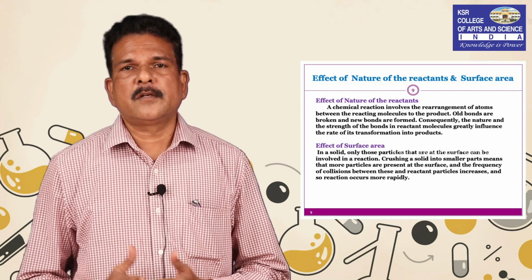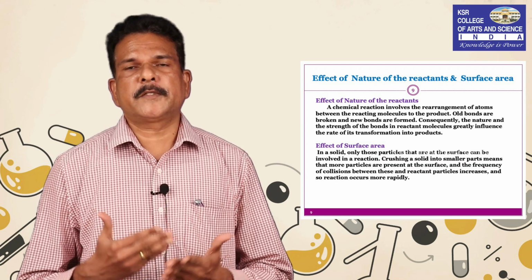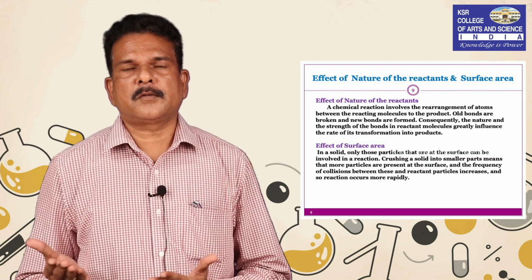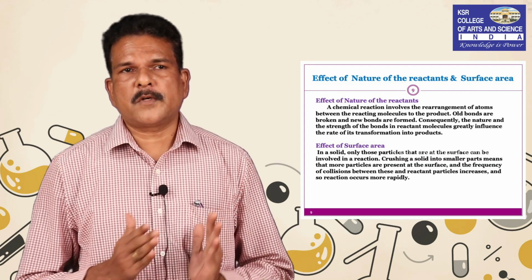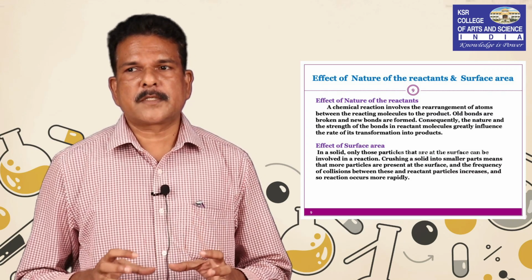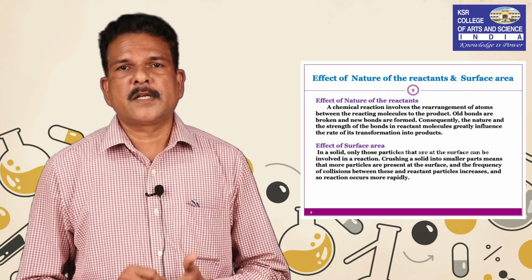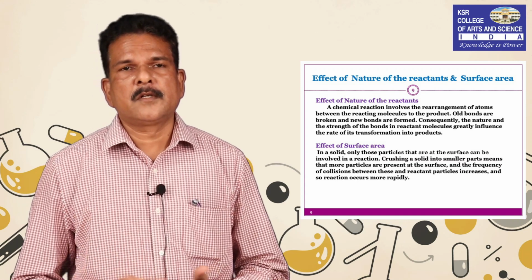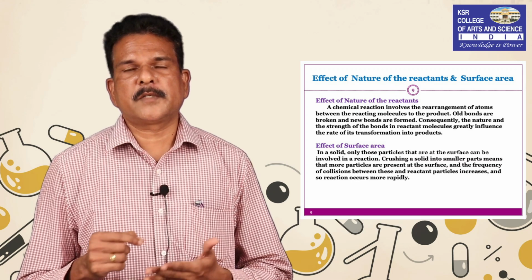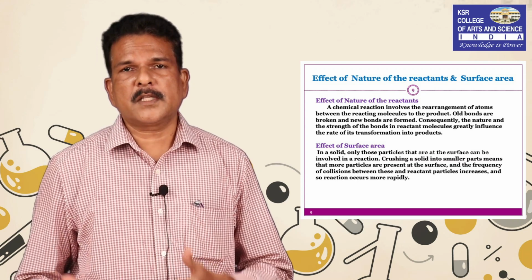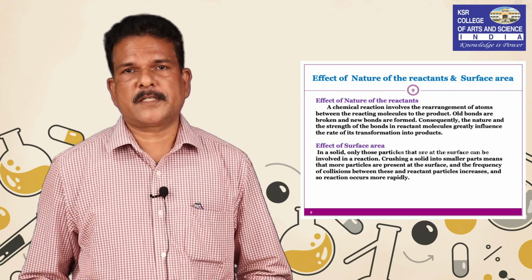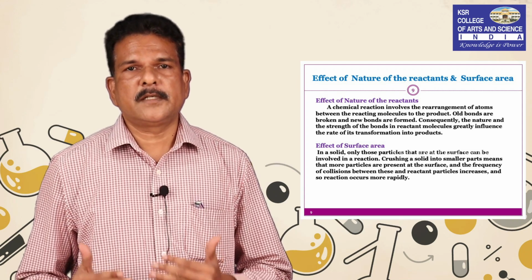In the case of ionic bonds, when the reactant is converted into product, the reactant bonds will be broken and new bonds will be formed for the product. Bond breaking and bond formation take place simultaneously. So, if the bond is ionic, it is very easy to break and form. We can say ionic bonds rapidly form the product. Ionic bonds easily undergo chemical reaction, so the rate of the reaction will be increased. But in the case of a covalent bond, it will take a bit of time to convert into product. In such cases, the rate of the reaction will decrease.